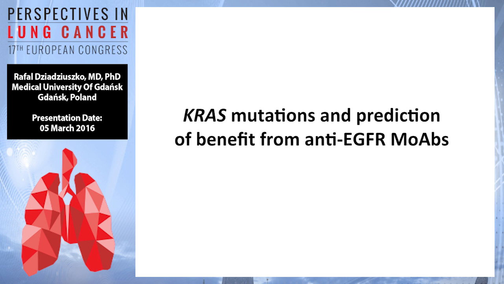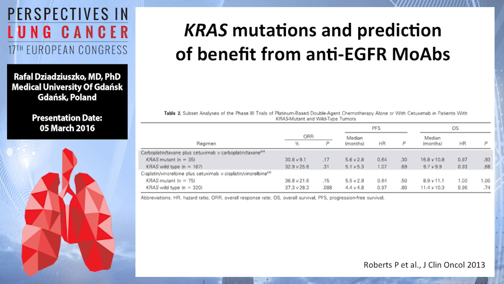It was already mentioned that KRAS mutations are used as negative predictors for benefit from anti-EGFR monoclonal antibodies in colorectal cancer, cetuximab and panitumumab. The body of evidence on using KRAS mutations for the same strategy in non-small cell lung cancer is now established, with 2 studies exploring the addition of cetuximab to carboplatin-paclitaxel or cisplatin-vinorelbine, showing that in terms of progression-free survival or overall survival, hazard ratios are pretty similar, and so there is no advantage in taking KRAS mutations into consideration.